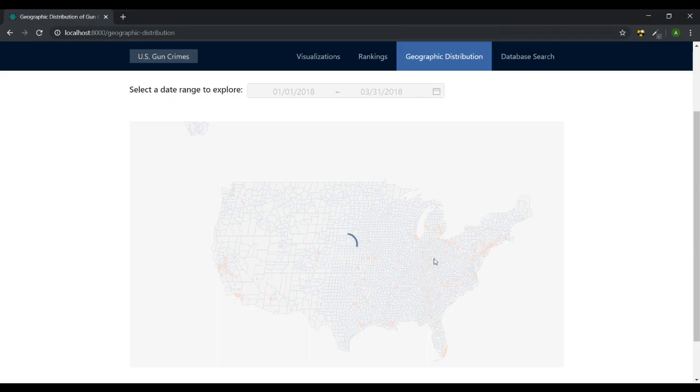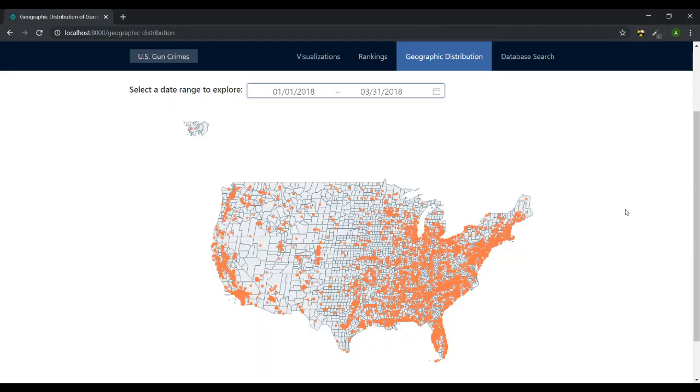Takes a while because of rendering all of the markers. There we go. So yeah, all of the ranges that you look at actually are going to have this neat little trend. It's going to be densely populated on the East Coast, densely populated on the far West Coast, mainly California, and then very sparse in the Midwest.